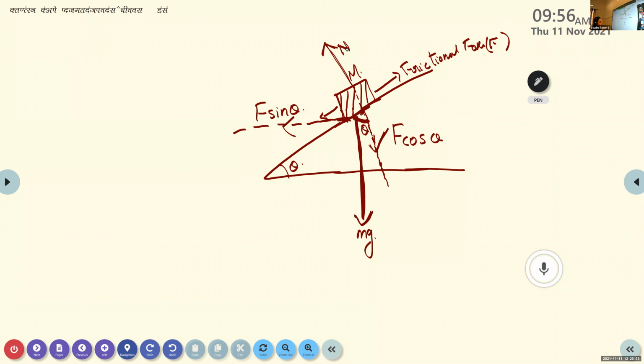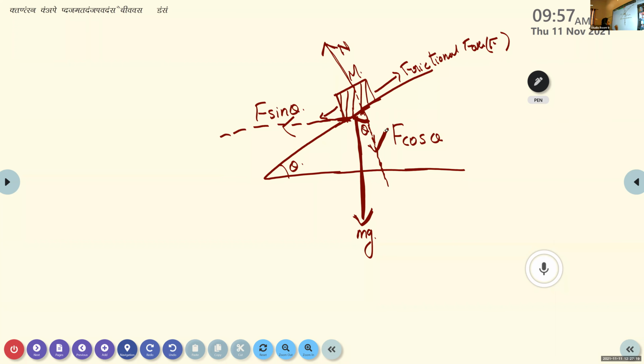Since the object is placed on an inclined surface, this normal force and the force due to the weight of the object are not equal and opposite. So in order to balance this, the force due to the weight of the object is resolved into two components, a horizontal component and a vertical component. The horizontal component is F sin theta.